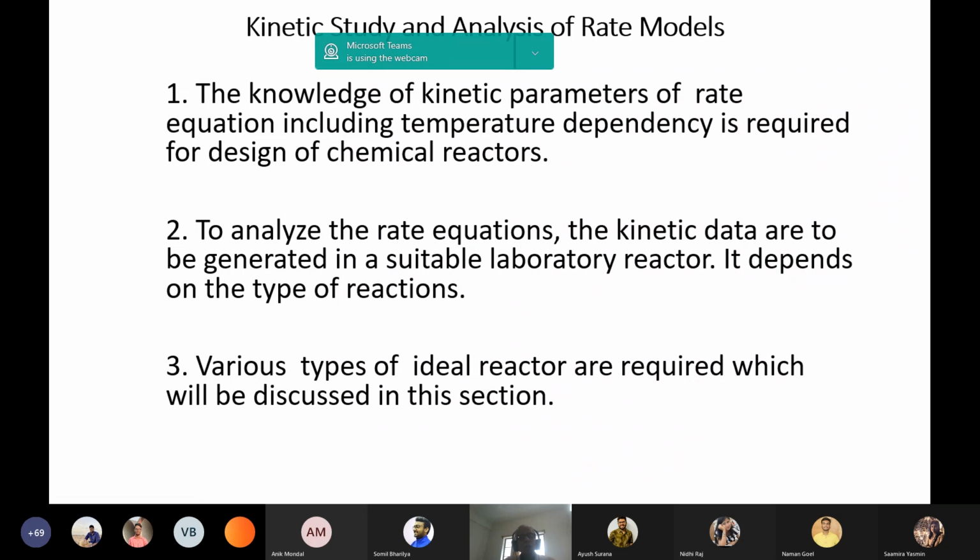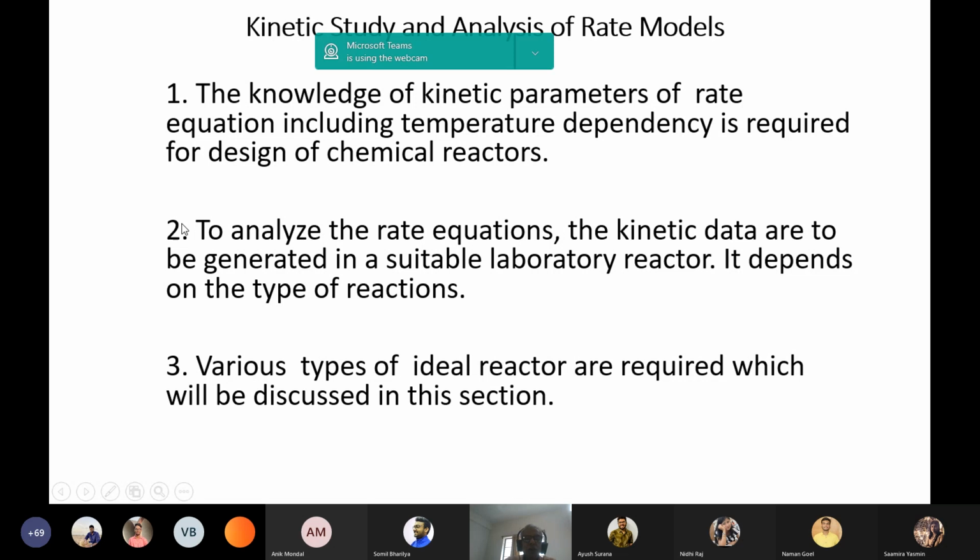What is the design of chemical reactors? That we will explain later. For a batch reactor, we will find out the time requirement. For other reactors, we will find out the size of the reactors. And for catalytic reactors, we will find the amount of catalyst required. This will be explained in later chapters.